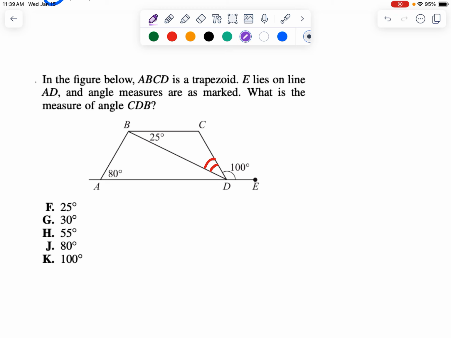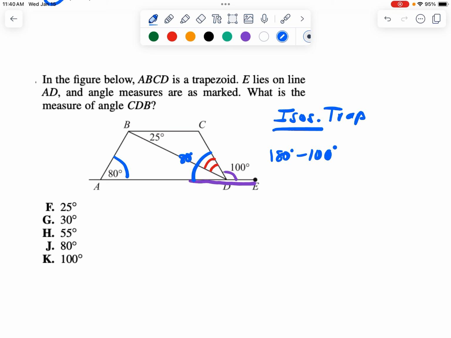First, I noticed that this angle is 100, and they're both along this straight line. So it means that this entire angle has to be 80 degrees because you're doing 180 minus 100. So this angle 80 here is equal to this angle 80 here. So that means that this is an isosceles trapezoid because we have the base angles being congruent.